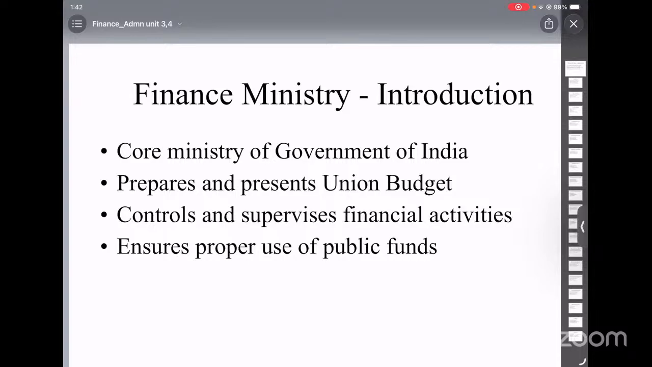It is important to note that the budget is kept strictly confidential before the presentation. The secrecy is maintained to avoid any kind of misuse or speculation. Only after the official presentation does the budget become public. So this is how the budget is prepared. These are the steps followed during the preparation of the budget.